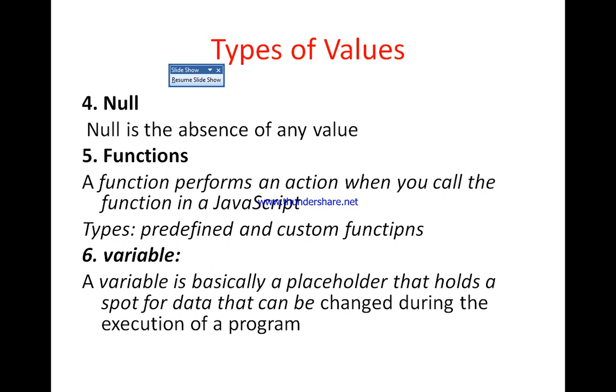Now let us see the fourth type, null. Null is the absence of any value. When there is a declaration of a variable and we don't store any value into the variable, then that variable is called a null variable, or it is the absence of any value.